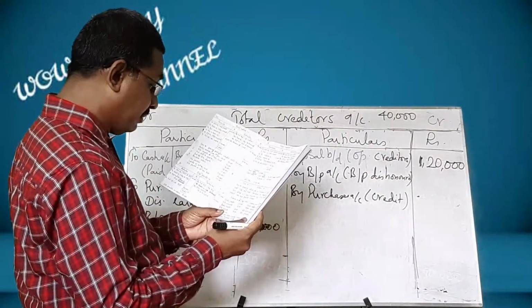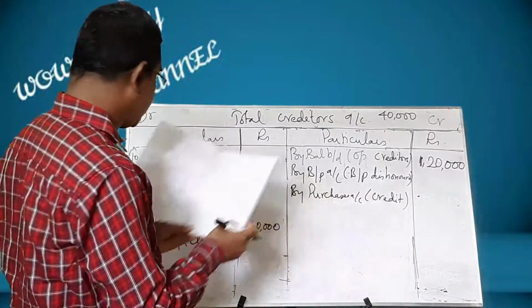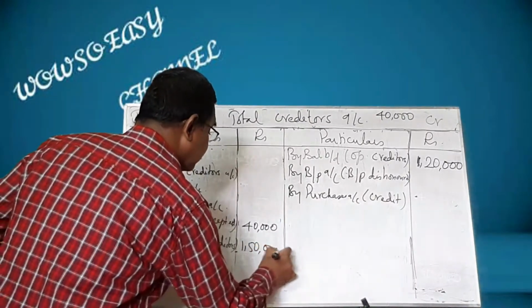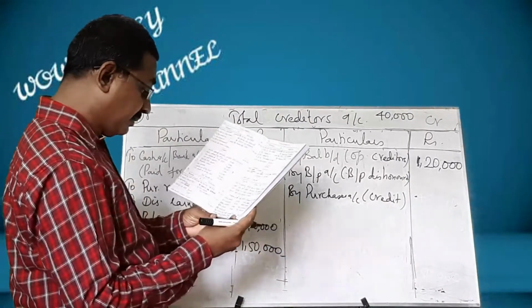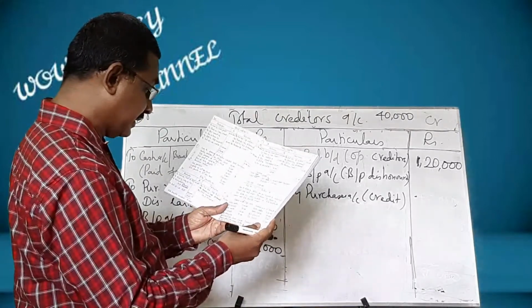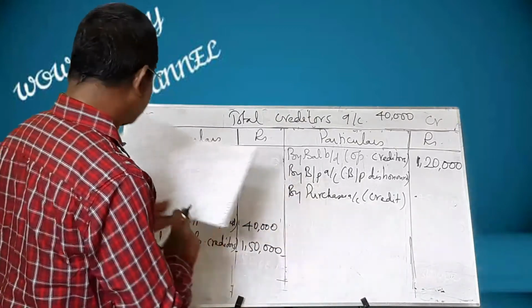And bills payable, leave that. And sundry debtors, leave that. Sundry creditors closing balance 1,50,000. And other information: cash received from debtors, discount allowed to customers, leave. And cash paid to creditors 3,20,000.